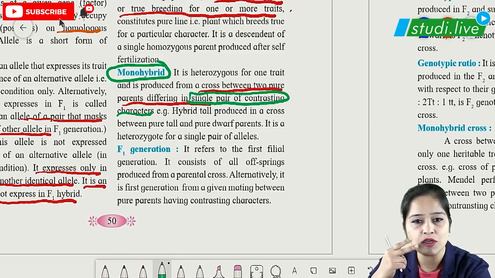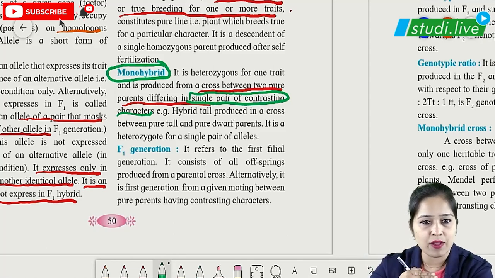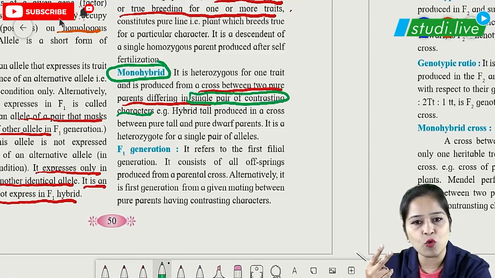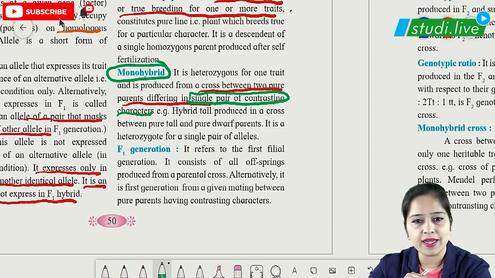And when there is a cross between two pure parents for two pairs of contrasting characters, when instead of a single pair of contrasting character, we have two pairs of contrasting characters, it will be called dihybrid, because here we are taking two pairs of contrasting characters.